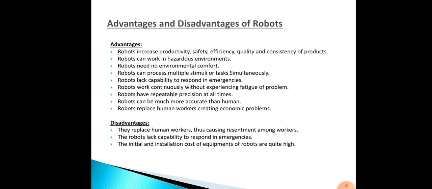What it means is that human beings get tired after some time, but a robot will not get tired. The next one, robots have repeatable precision at all times. Robots can be much more accurate than humans. Then robots replace human workers, creating economic problems.